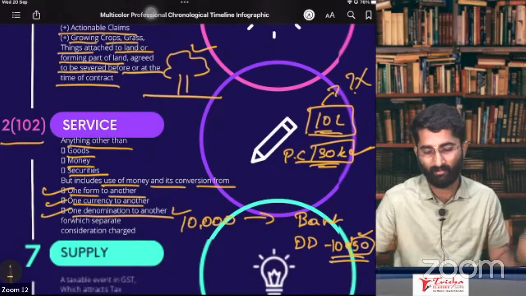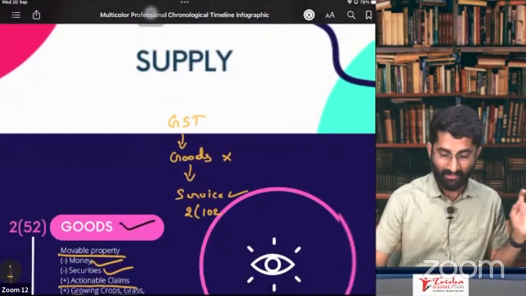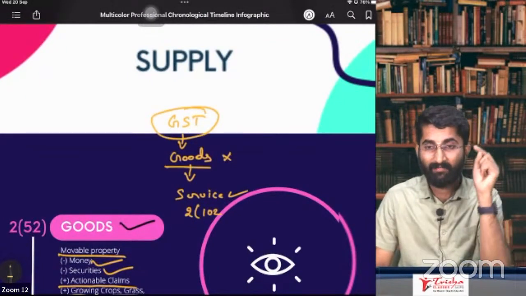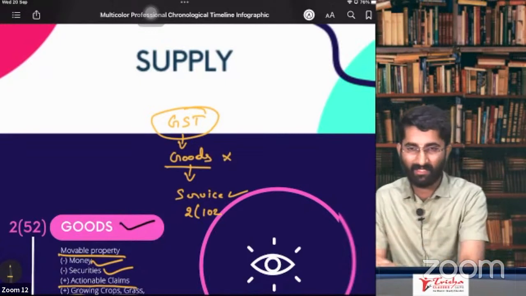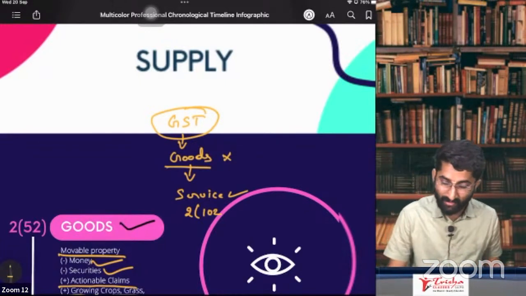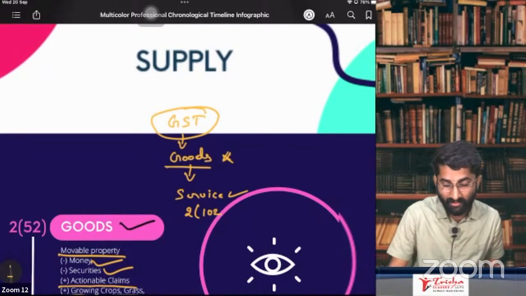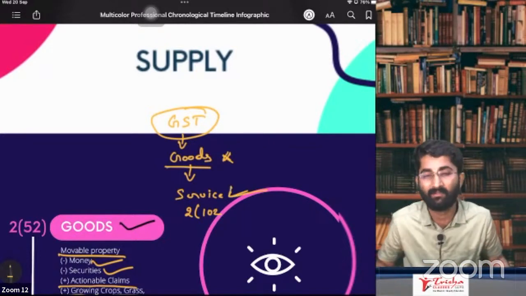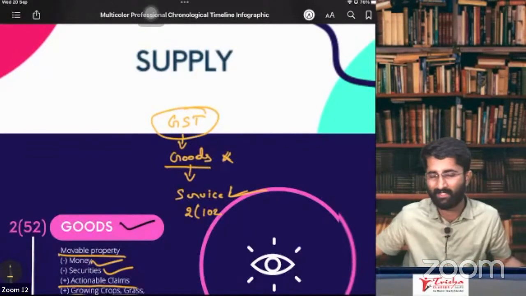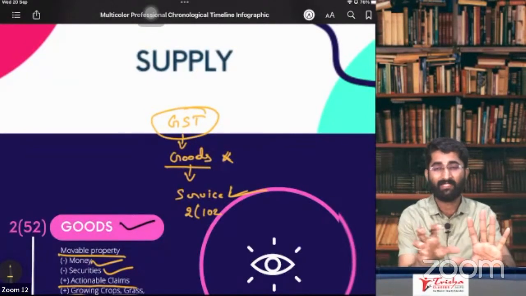So what we have discussed now is that to charge GST, it should be goods. Sir, if it is goods, then we will think of the GST provisions. Now if it is not goods, then it should be service. If it is service, we will think about whether there is GST or not, and the GST provisions are applicable.